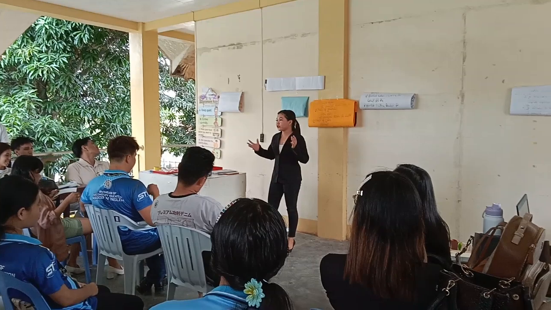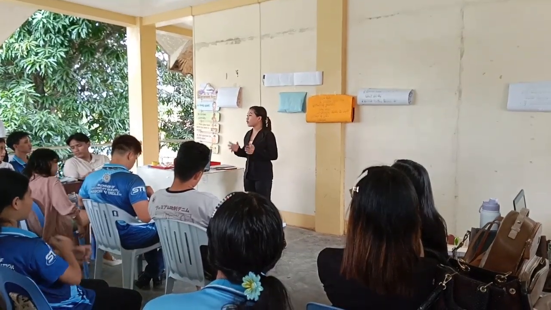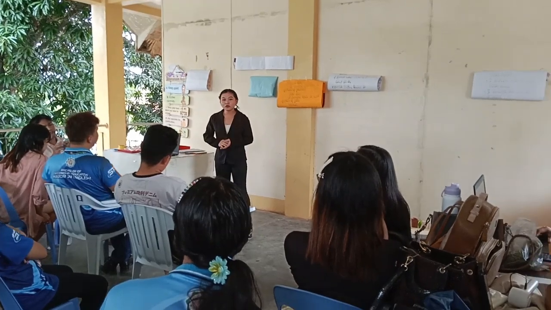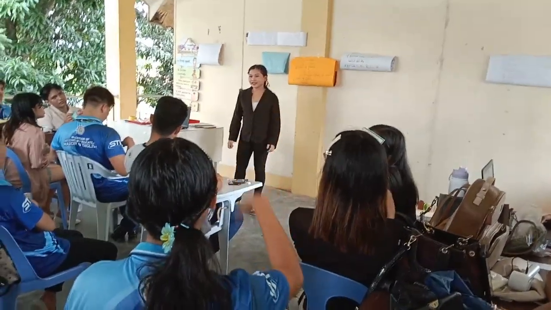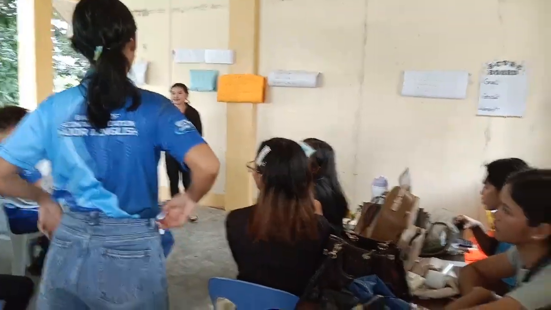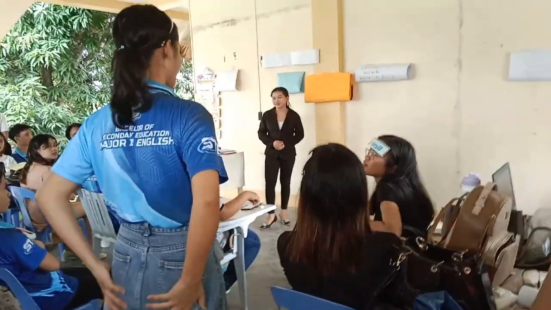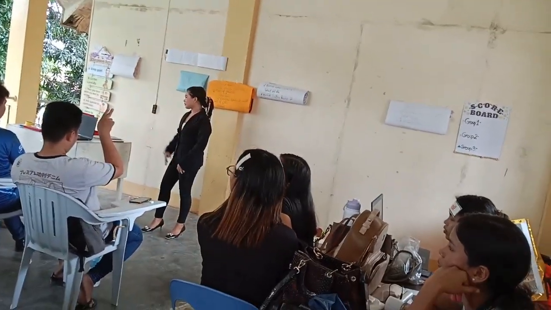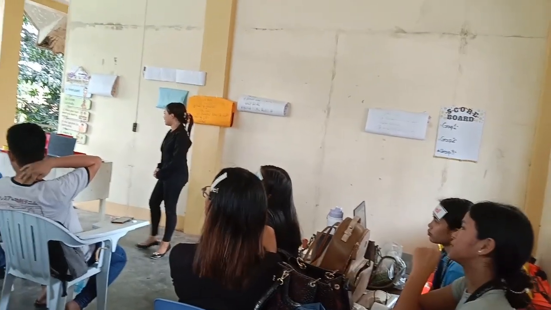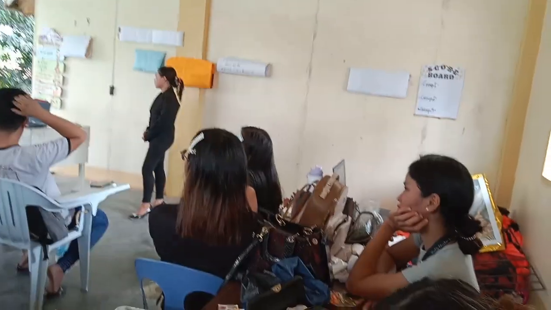Before we proceed to our new lesson, let us have first a quick review of our lesson last week. Now, what was our topic last meeting? Yes, Irish? Yes. Now, who can give me what is adjective? Yes, Ken? Adjective is a description of a person, a place, or a thing.